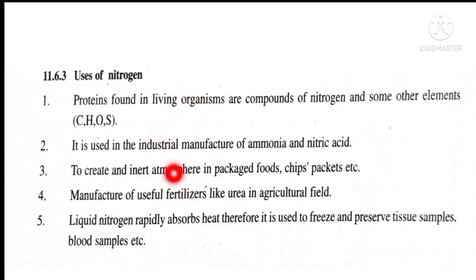So these are other uses of nitrogen. There will be some points repeated here. Okay, you can choose any 3 to 5 points for the uses of nitrogen. So protein found in living organisms are compounds of nitrogen and some other elements. It is used in the industrial manufacture of ammonia and nitric acid, and to create inert atmosphere in packaging.